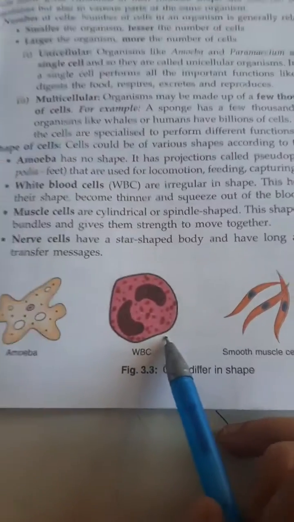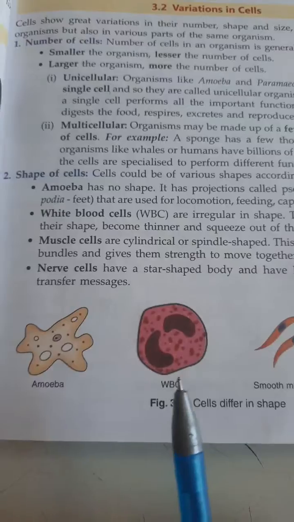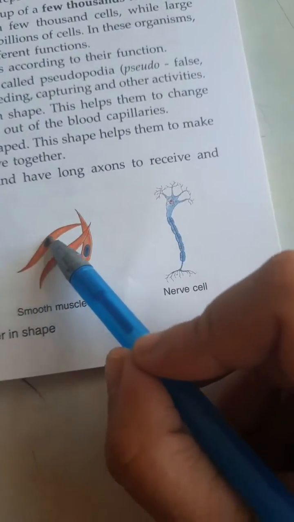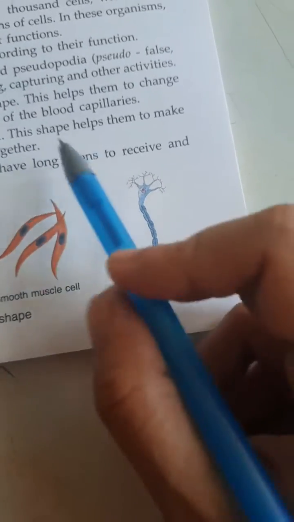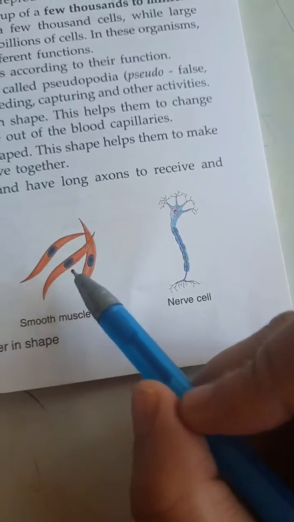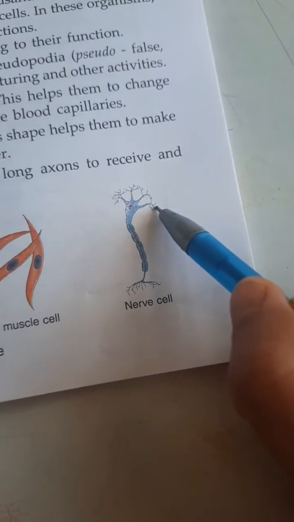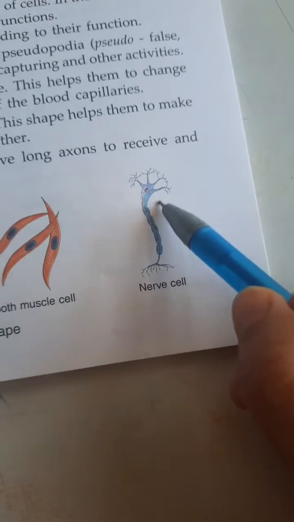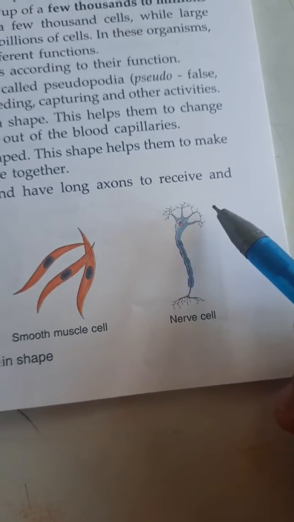Next, white blood cells. They are irregular in shape so that they can easily squeeze inside the cells. Then muscle cells. They are cylindrical and spindle-shaped. You can see they are tapering at the end or narrowed at the end. This shape helps them to make bundles and gives them the strength to move together. Then nerve cells, they have a star-shaped body and long axons to receive and transfer messages, because nerve cells help in relaying messages to the brain and from the brain to different body parts.